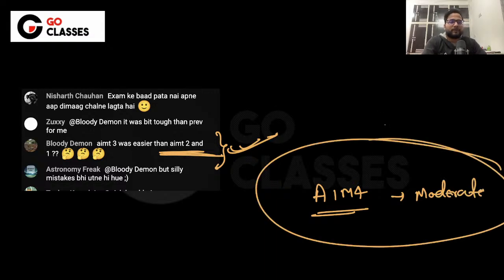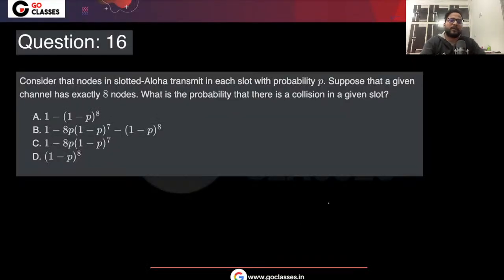Okay, maybe AIMT4, we can make it moderate. We can make it moderate level. AIMT4 could be a moderate level, right? We can make it. Yes, definitely we will be having 4 and 5. Okay, if you people want, we can have 6 also, right? It will depend on you guys. But yes, 4 and 5 will definitely be there. Okay, so I'm not 100% discussed with Deepak, but yes, I'm telling you with my gut because we have time. And we can easily accommodate 4 and 5. So that's why I'm saying that 4 and 5 we will be having.